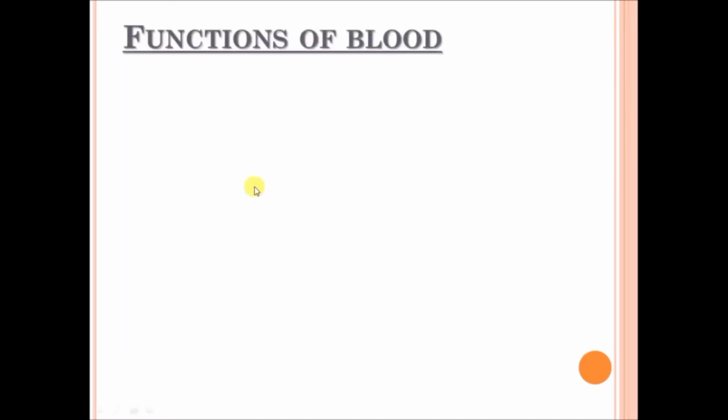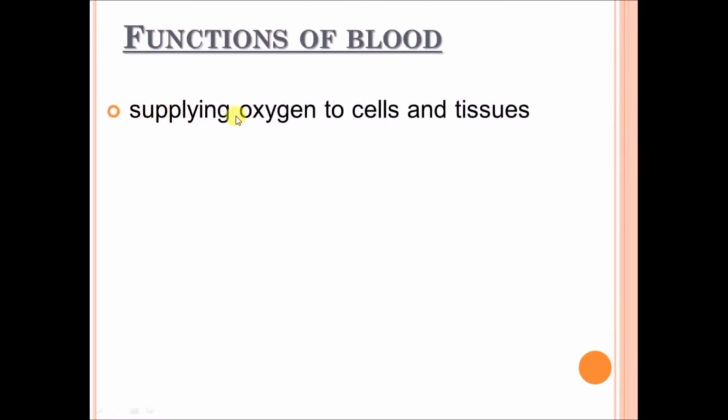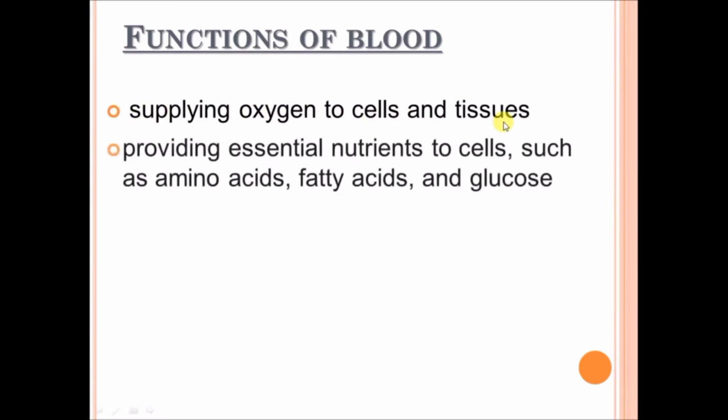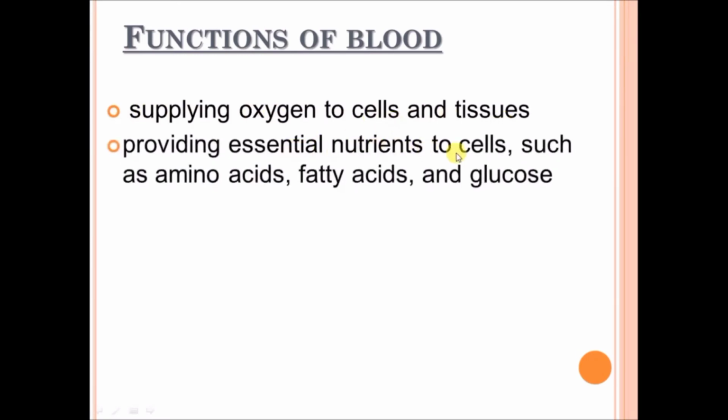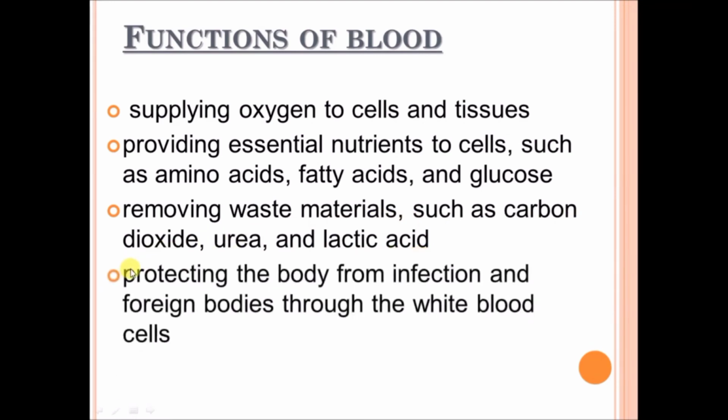And now, what are the functions of blood? Blood supplies oxygen to cells and tissues. Blood provides essential nutrients to cells such as amino acids, fatty acids and glucose. Blood removes waste materials such as carbon dioxide, urea and lactic acid from our body. Blood protects the body from infection and foreign bodies through the white blood cells.